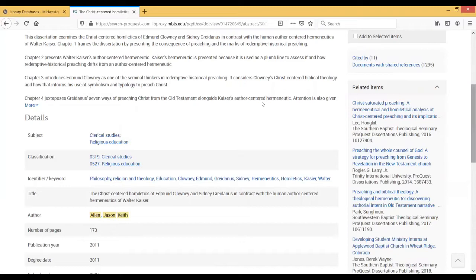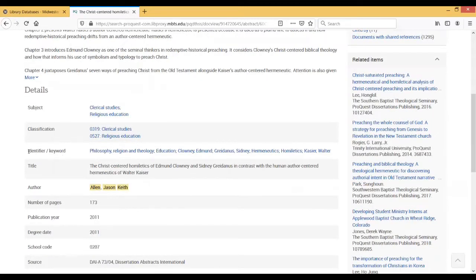Something to keep in mind, though, about the identifiers and the keywords is that these are chosen by the author of the dissertation when submitting their dissertation to ProQuest. Basically, think of it in terms of putting yourself in the mind of the author of the dissertation. If I wanted my dissertation to come up in the results when somebody searched for whatever, this is what I would say are the identifiers and the keywords. So in this case, philosophy, religion, theology, education, Edwin Clowney, of course, Sidney Greidanus, hermeneutics, homiletics, Walter Kaiser. Pretty standard in terms of what you would think the keywords would be for this.